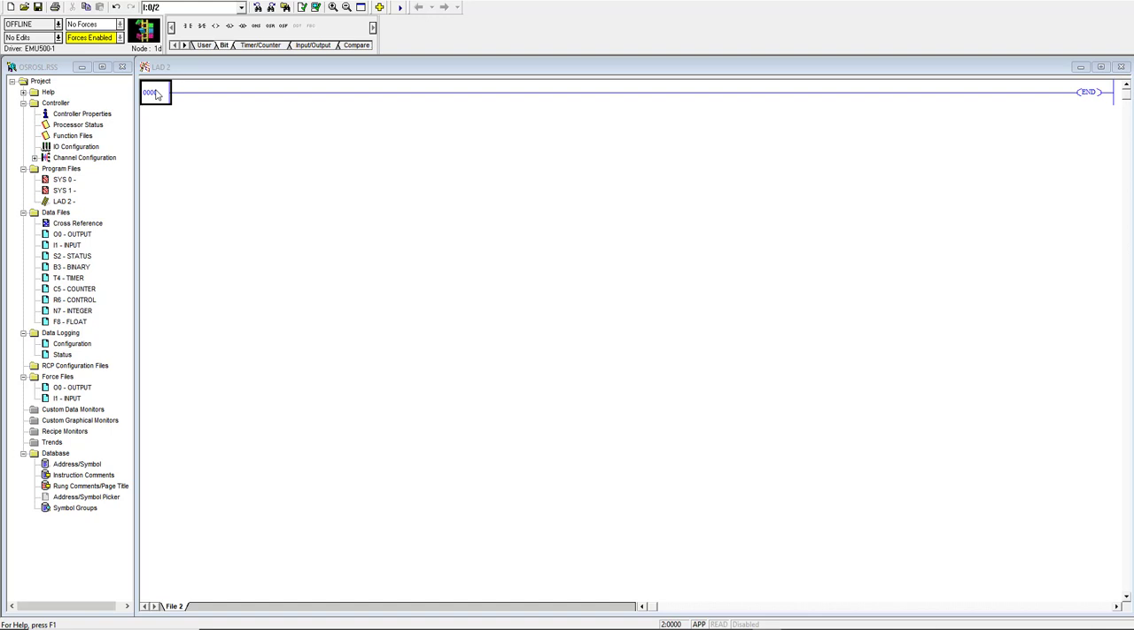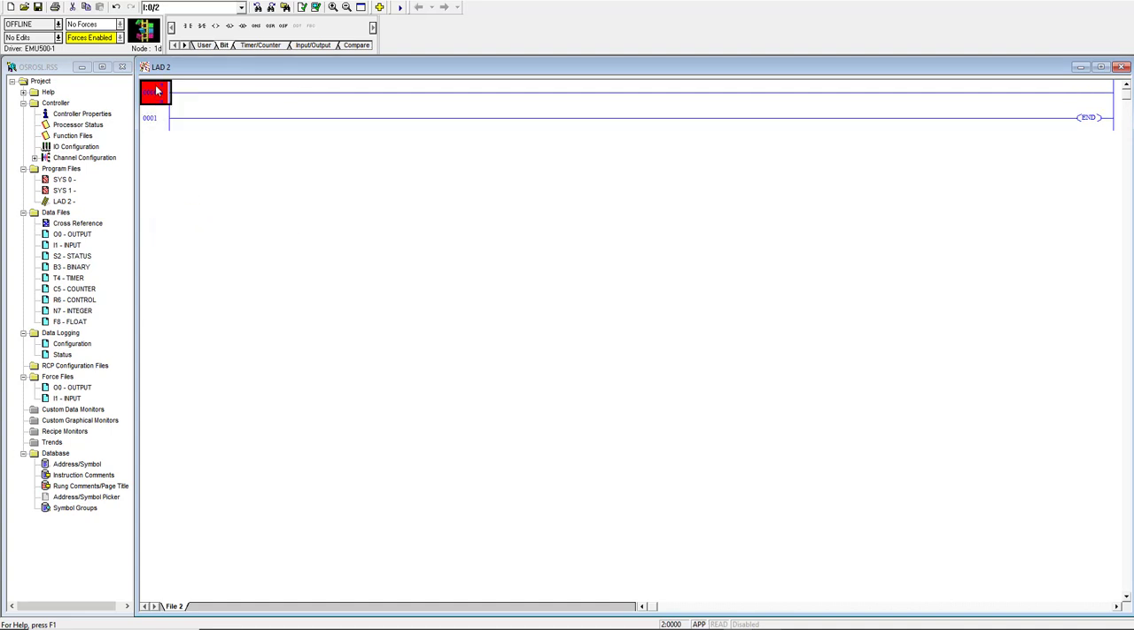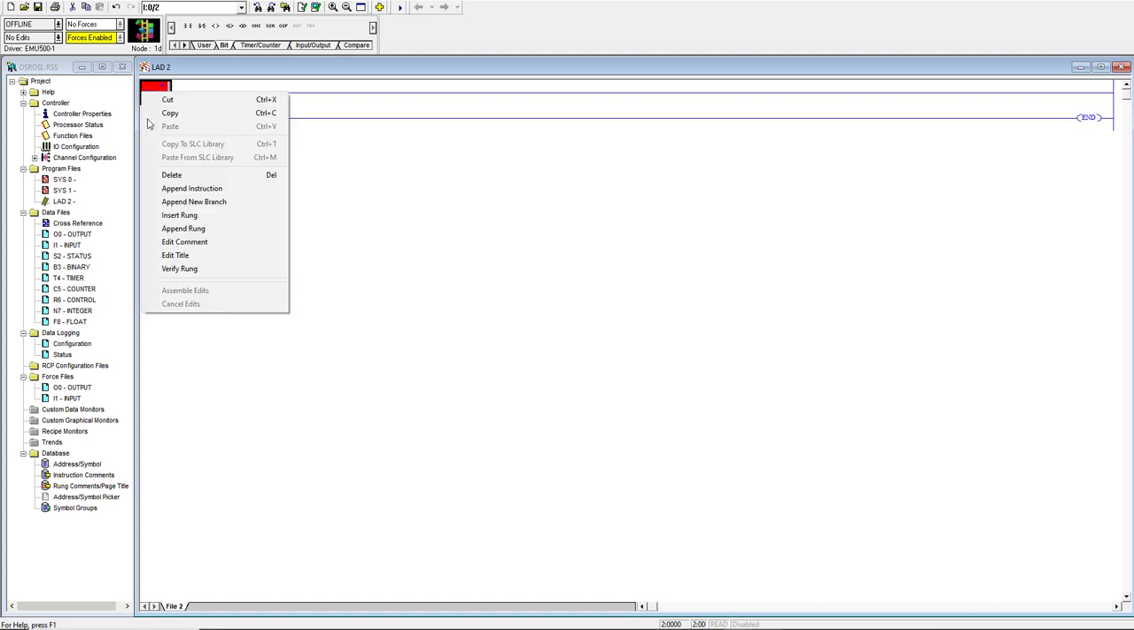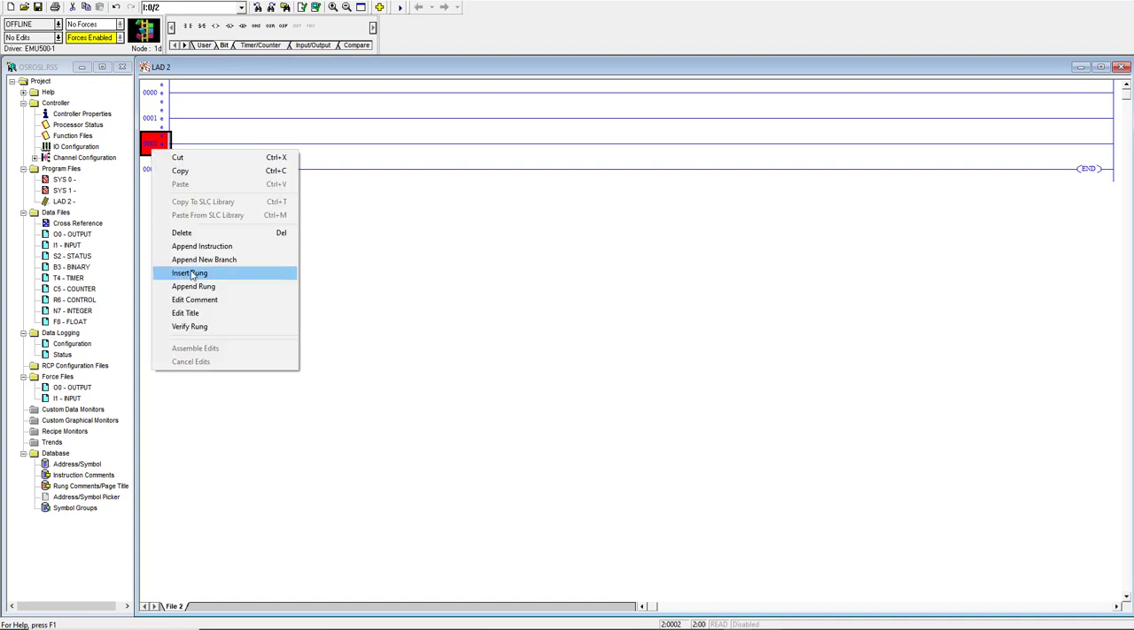So today we will learn about basic latch, unlatch, ONS, OSR, OSF functions: one shot rising, one shot falling, one shot. Okay, let's start. Add another rung, and repeat this two or three times more.